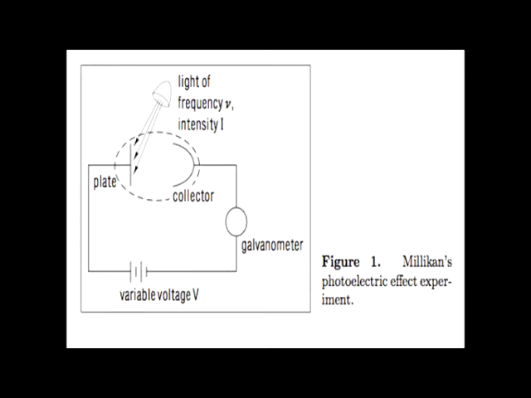Now, when Millikan used light of a low frequency, like red light, no electrons ejected no matter what the intensity of the light was. But when he used green or blue light, this was enough so that the electrons ejected off of the metal plate, went through the circuit, and then hit the collector. So this is pretty good evidence for the photoelectric effect.